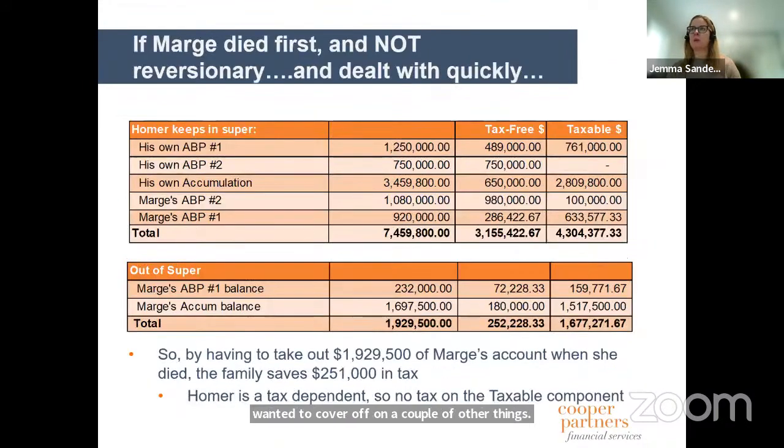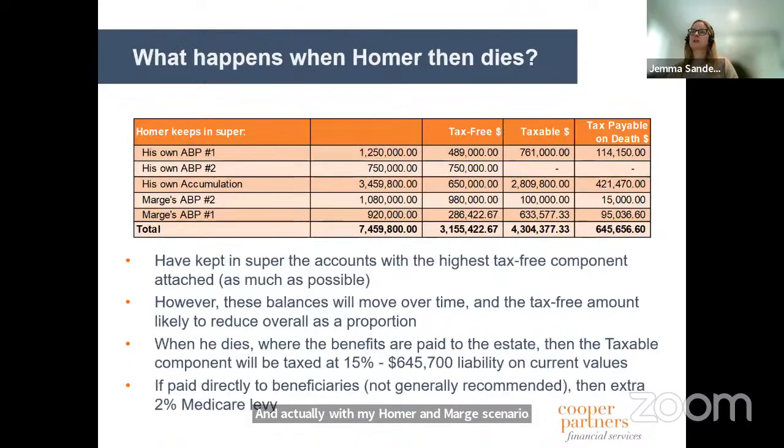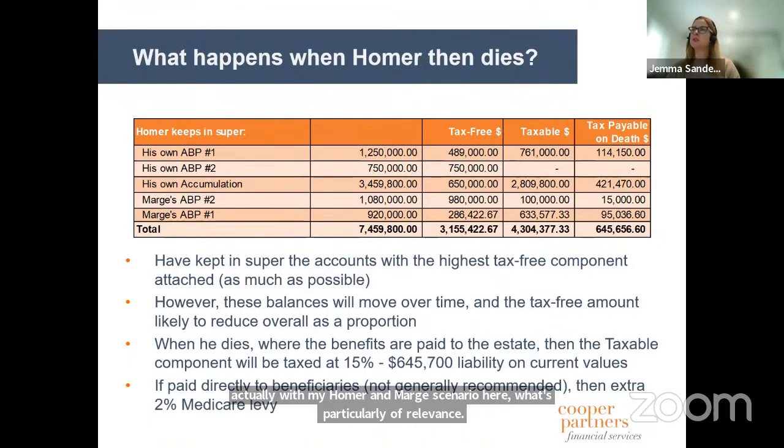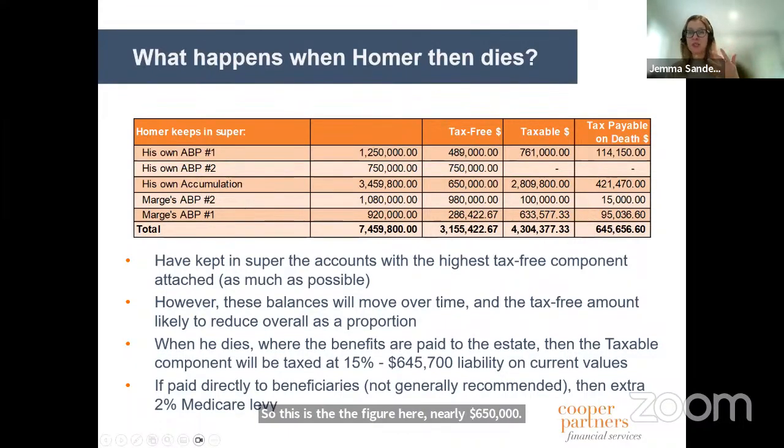And actually, with my Homer and Marge scenario here, what's particularly of relevance is this death benefits tax. So this is the figure here, nearly $650,000. So in these scenarios, that's also a consideration, and I have ongoing discussions with clients about this as well. Particularly as they're getting older, they're in their 80s. They probably don't necessarily want to run a self-managed fund anymore. And they're looking at, again, what are the tax and succession implications.